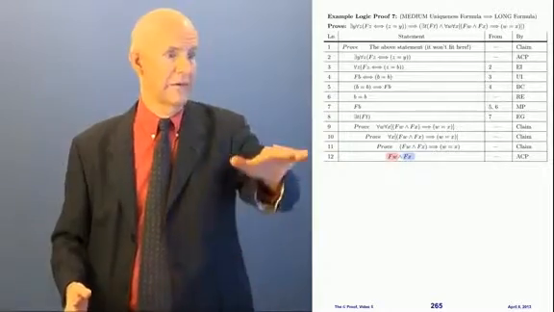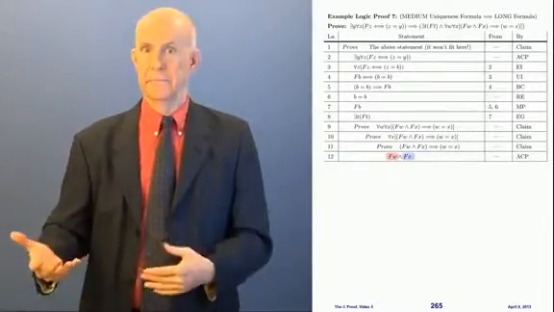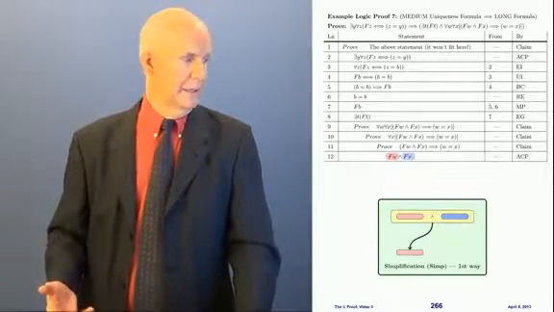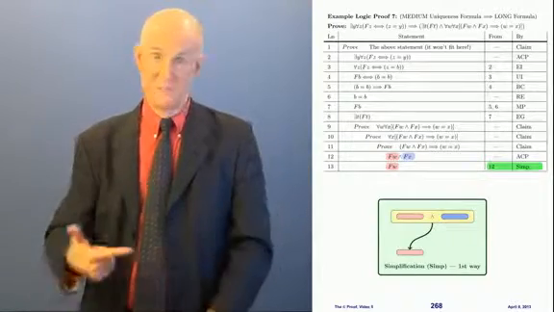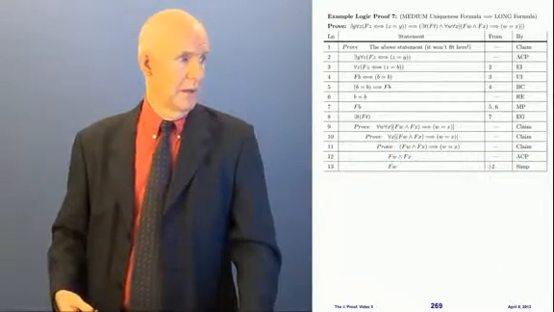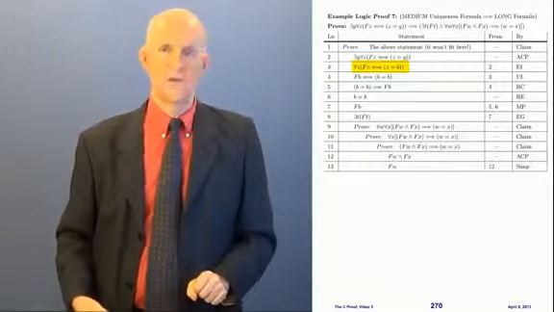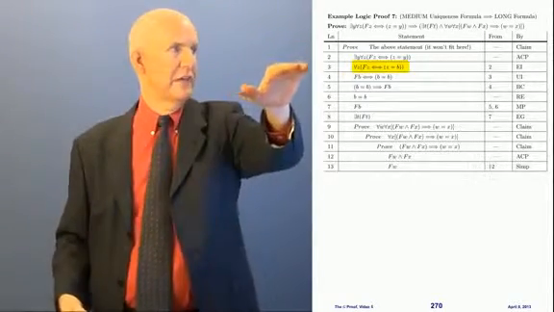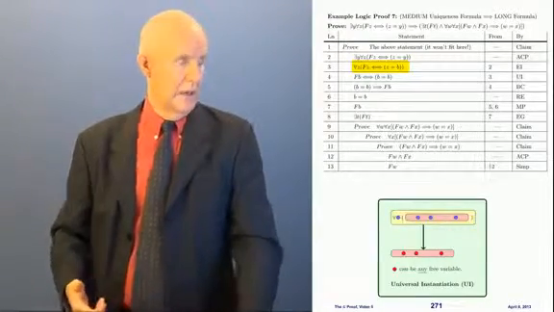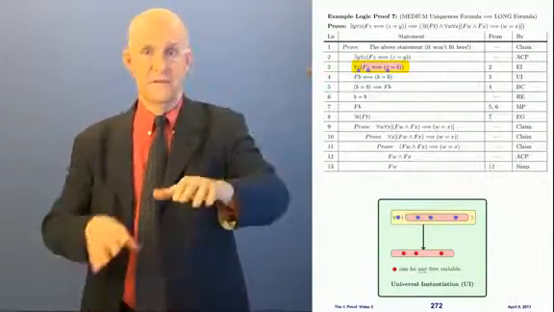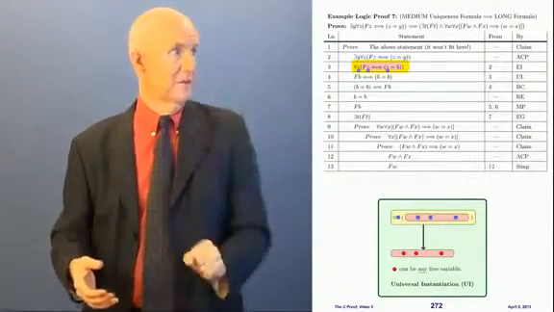Well, this thing here is a conjunction. It says pink and blue. So that means I can get the pink. I'll take the pink by using simplification. I can take the pink from line 12 by simplification, right? And now what? Look up here in line 3. Line 3, I have a universal statement, for all z, and so I'm going to use UI, and I have for all z, and then this pink statement inside here with z as the blue variable. There's a couple of z's in there.